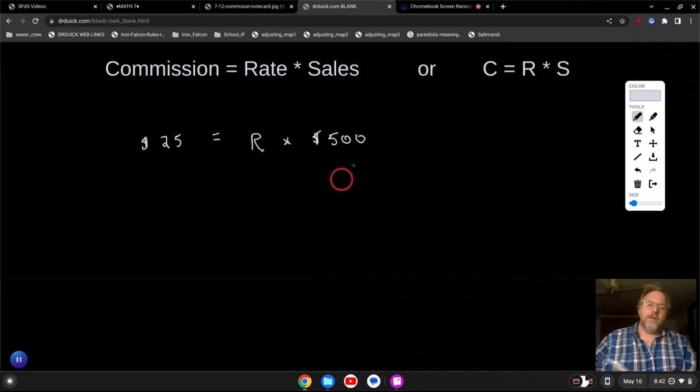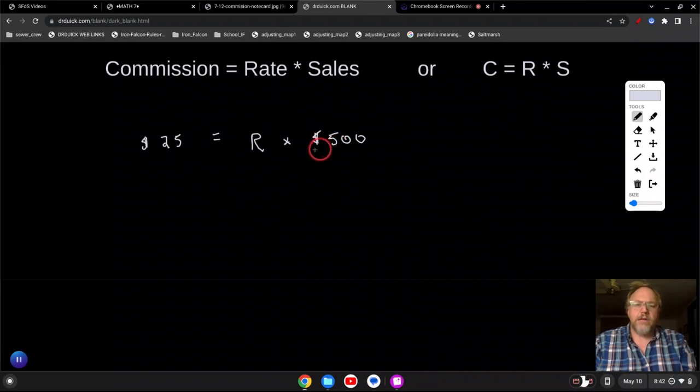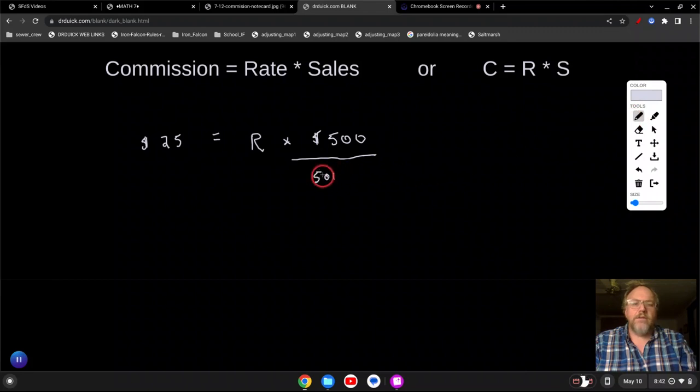To do this takes a little more work. So you just take this and you divide this side by 500. And you divide the other side by 500, like this. Now keep in mind my really bad looking dollar sign right there.